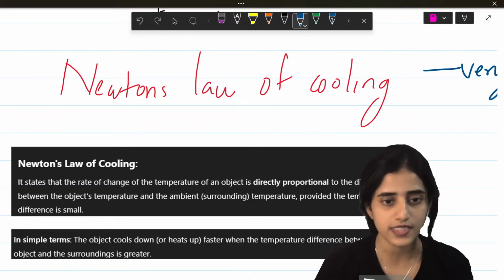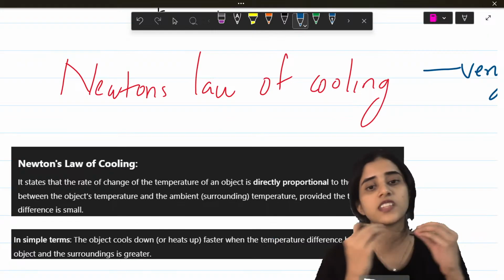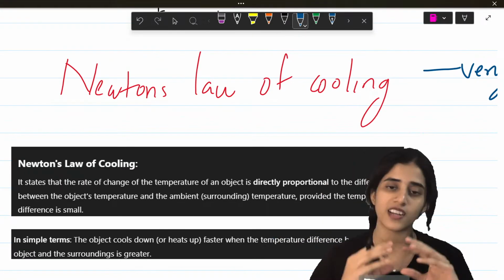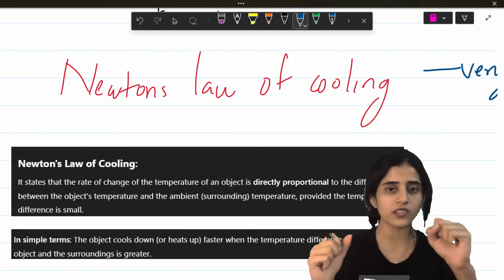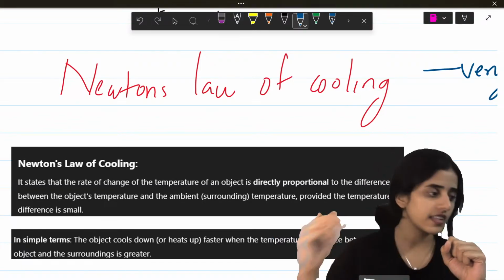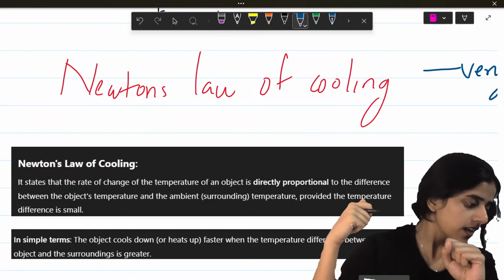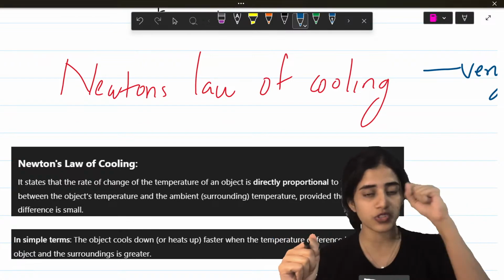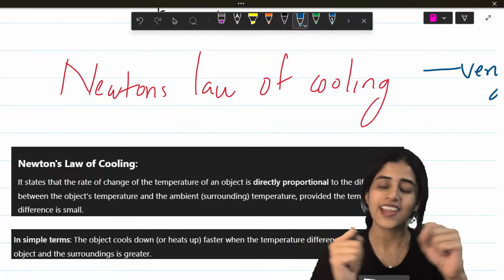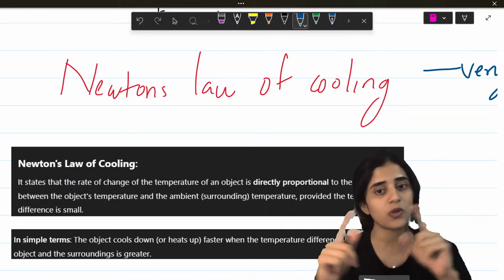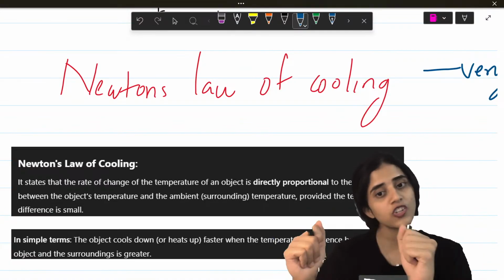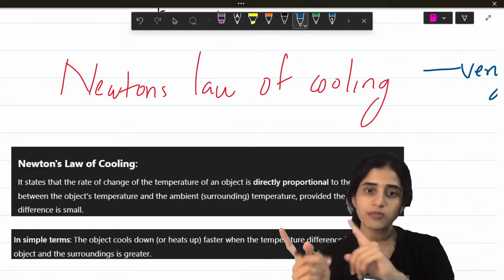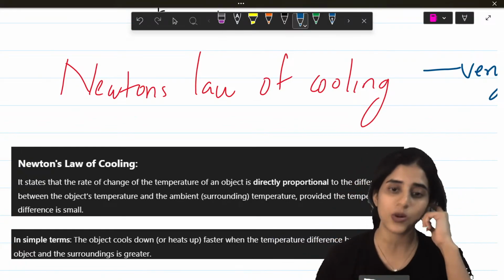Newton's law of cooling states that the rate of cooling of an object is directly proportional to the difference between the object's temperature and the surrounding temperature. So, imagine one object is at 150 degrees Celsius and it has to cool to 50. How it cools depends on the surrounding temperature. So if it's in the fridge, it will cool faster. If it's outside, it will cool slower. So how something cools depends upon its surrounding temperature.